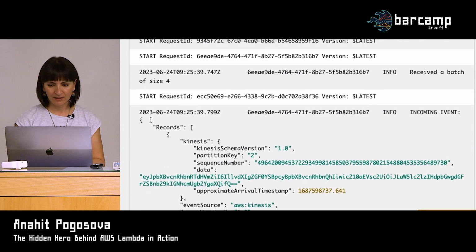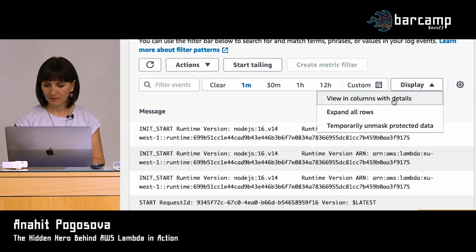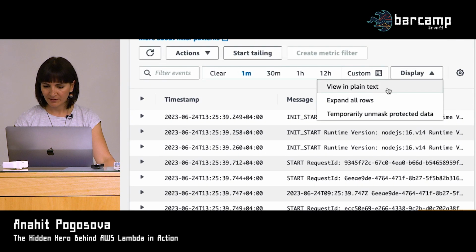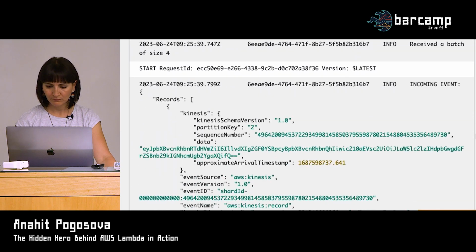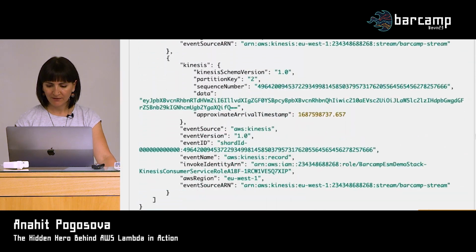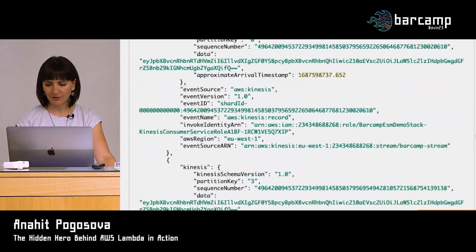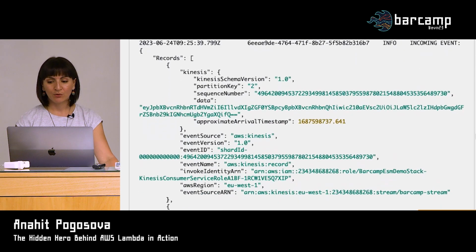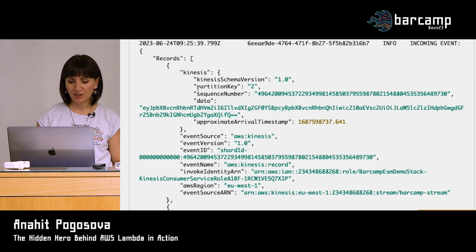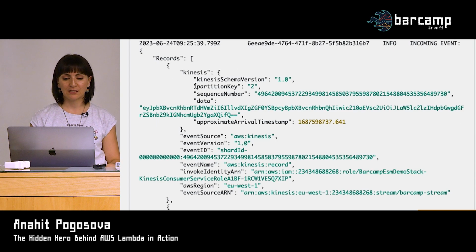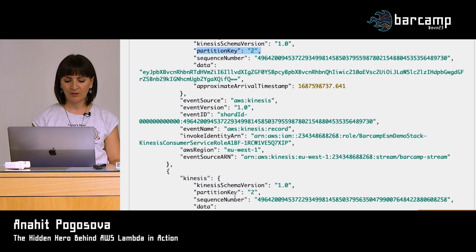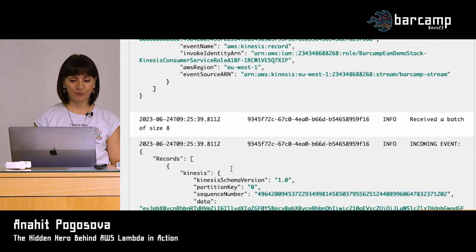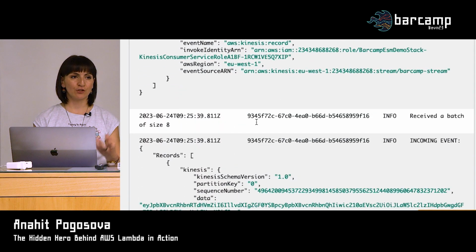Wow, I think that's the first time it works from the first attempt. But it's very difficult to see. Okay. So we have 1 incoming event, 2 and 3. I will show you the events themselves. This resolution makes it a bit difficult, but let's try. So here's the first thing. So it's our first Lambda invocation, and pay attention to the partition keys. So in this invocation, we have partition key 2, partition key 2, partition key 2. You see the point, partition key 2. So we got 4 records with partition key 2 only.